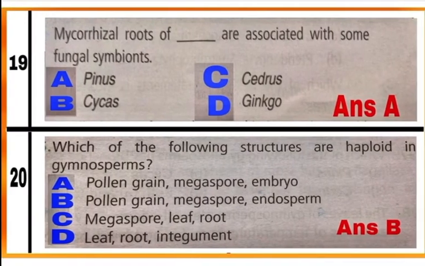Question 19. Mycorrhizal roots of dash are associated with some fungal symbionts. Option A. Roots of Pinus are associated with some fungal symbionts and form mycorrhiza. Question 20. Which of the following structures are haploid in gymnosperms? Option B. In gymnosperms, pollen grains, megaspore and endosperm are haploid structures.